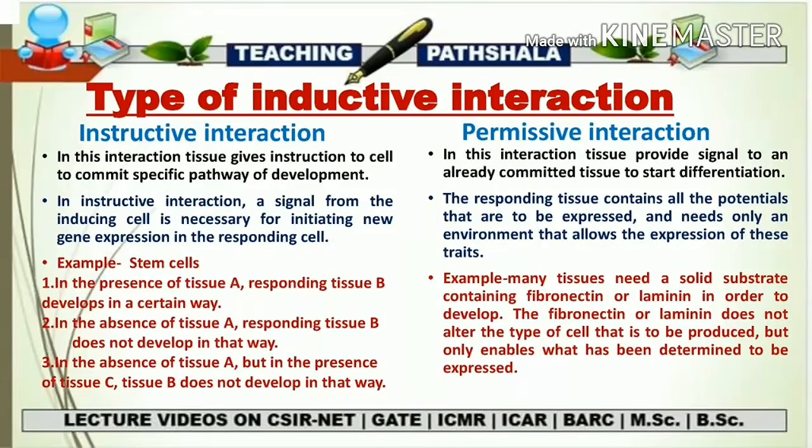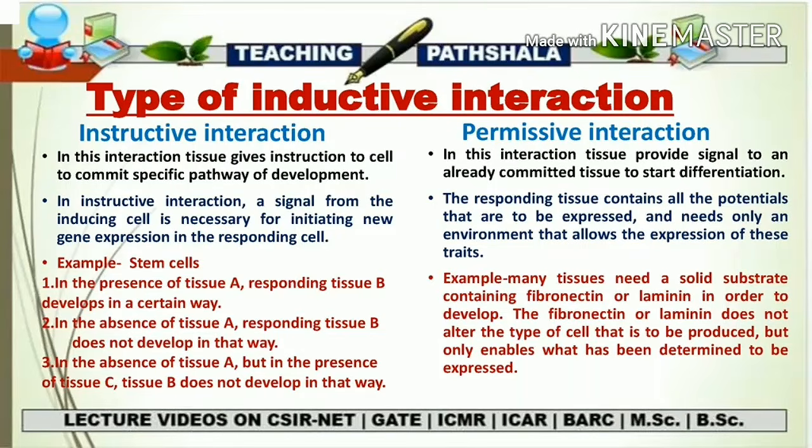So first we are going to start with the instructive interaction. In instructive interaction, a signal from the inducing cell is necessary for initiating a new gene expression in the responding cell. So in instructive interaction, there is involvement of two different types of cells. First is the inducing cell and second is the responding cell. So the signal from the inducing cell is very necessary for the responding cell, then only it is going to express its gene. That means it is going to get an instruction from some other cell, then only the responding cell is going to show its gene expression.